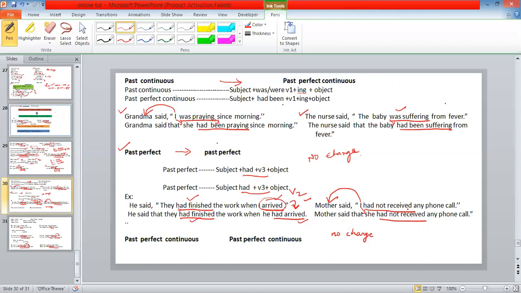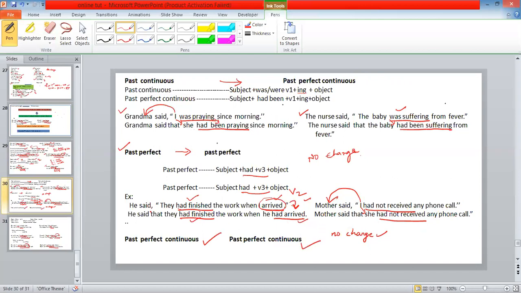So had not received, no change. Here, when the direct speech is past perfect, there is no change. It remains the same.